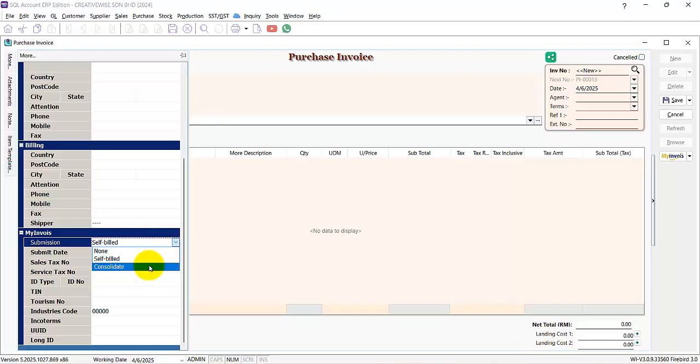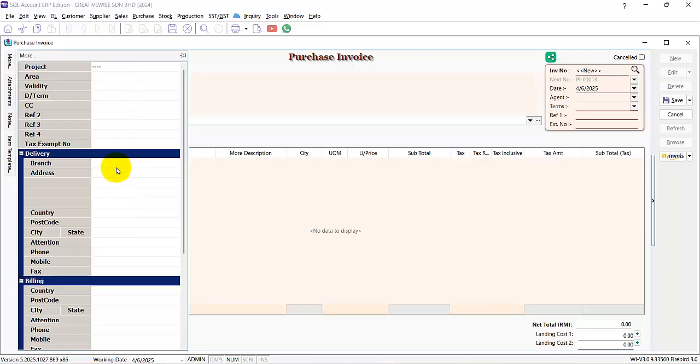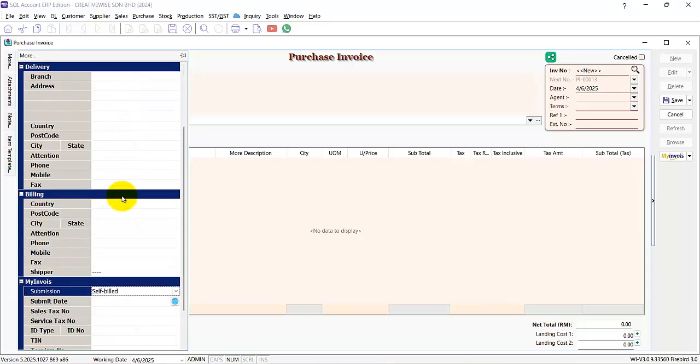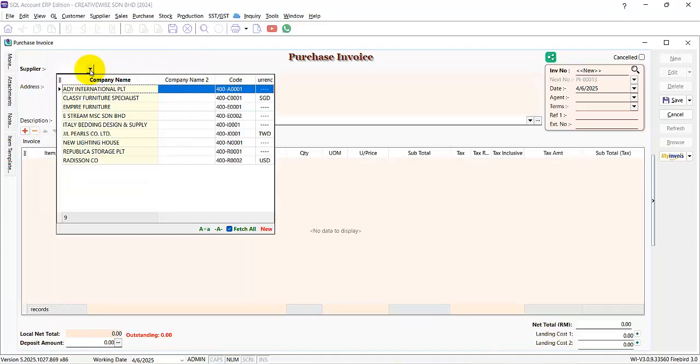For these cases, it cannot be consolidated because it's considered business income, so a self-bill will be good. Just enter the item there. So what are you billing to? We can choose the supplier. A landlord is a supplier.